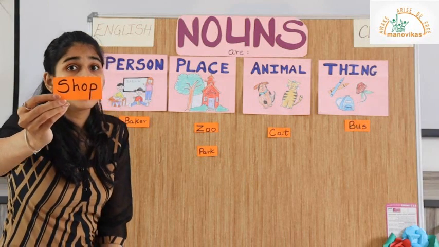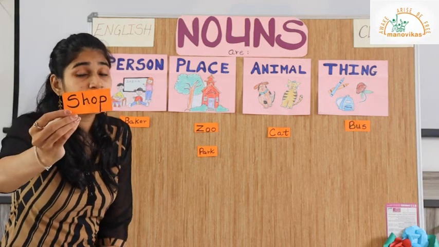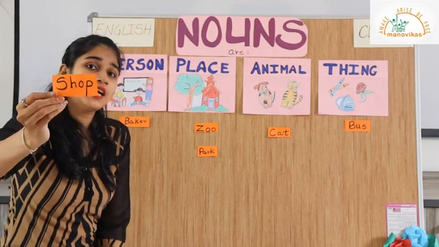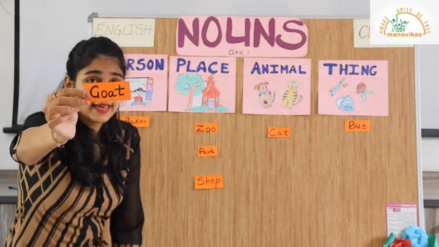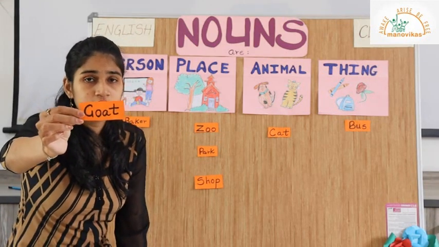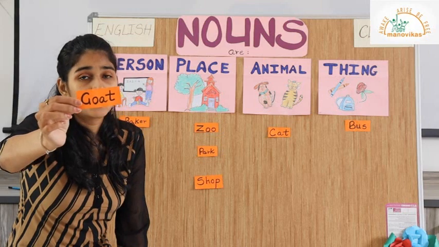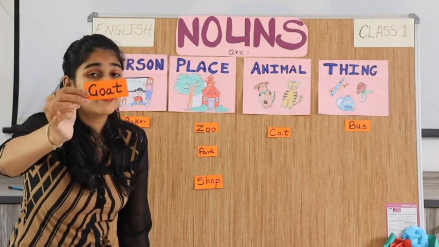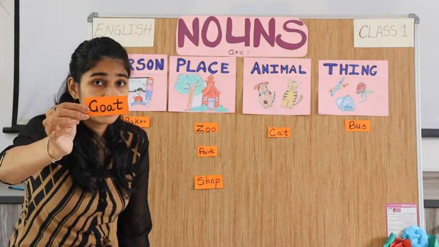Shop. A shop is a naming word used for a place. And we will stick it under the place column. Yes, G-O-A-T, goat. And who is the goat? Goat is an animal. And so we will stick this noun under the animal column.